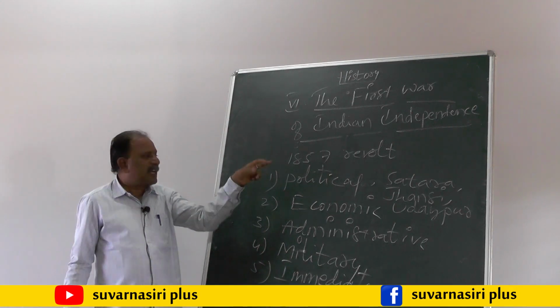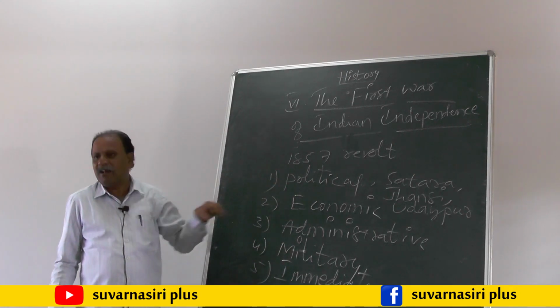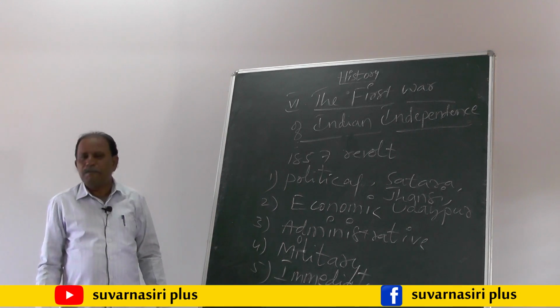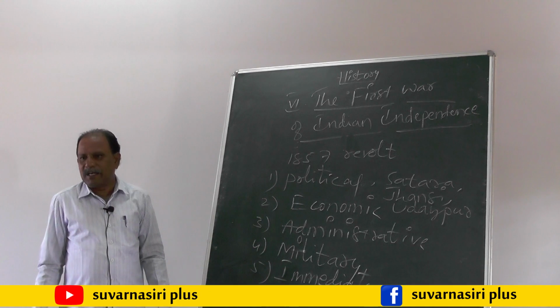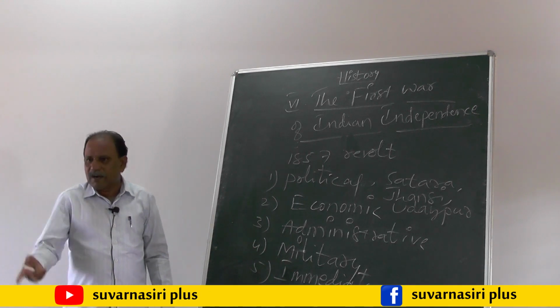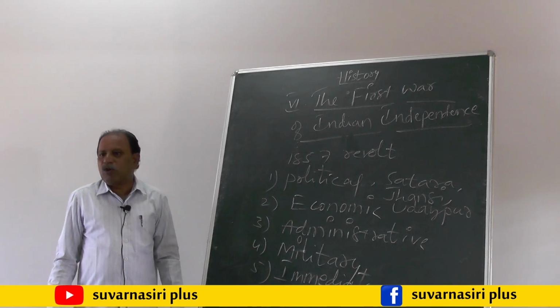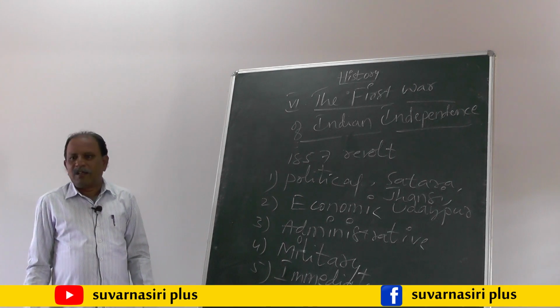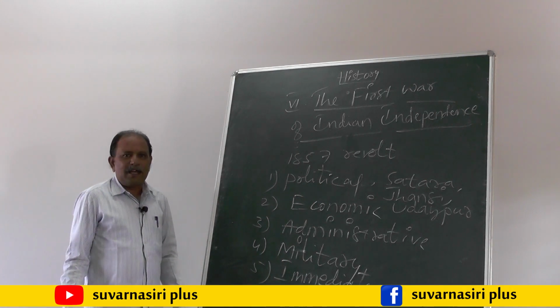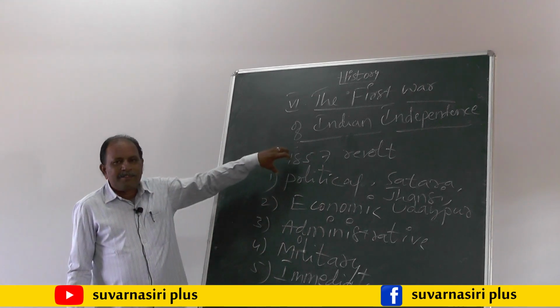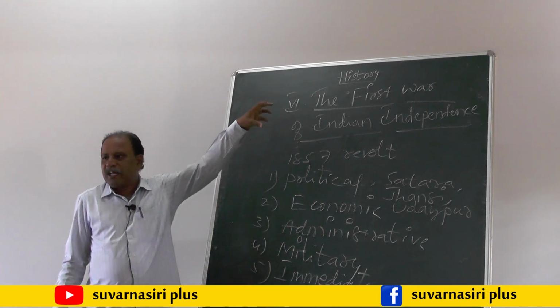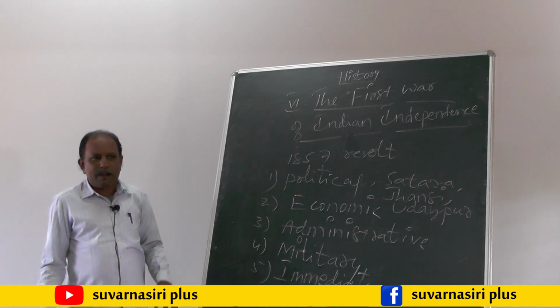The second reason under political reasons, we have to write like this, children. The second point we have to write: the British government removed the kingships of Tanjavur and the Carnatic Nawabs. As a result, they also started revolting against the British government.